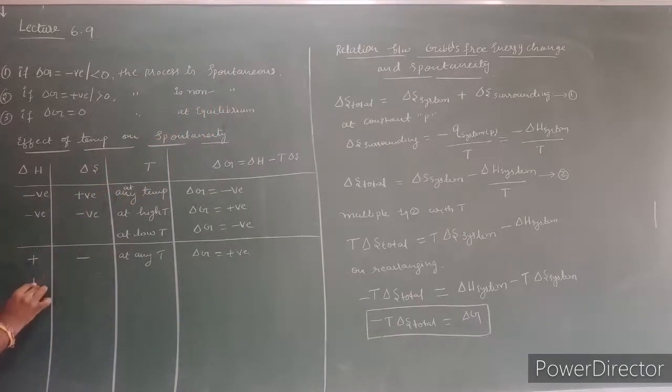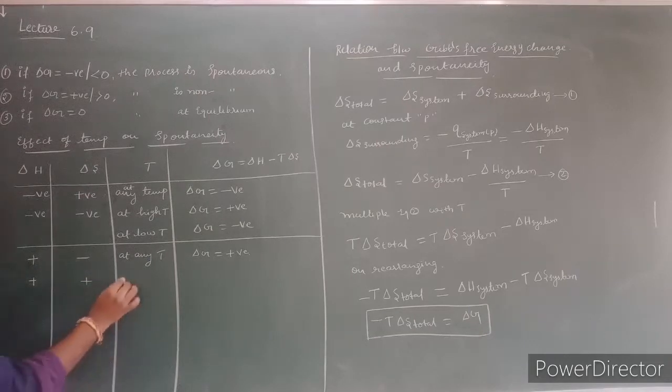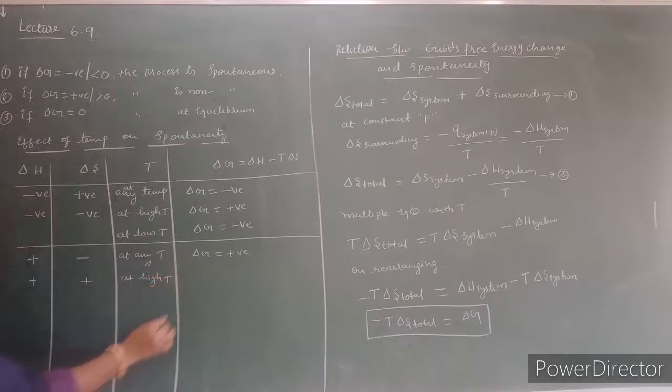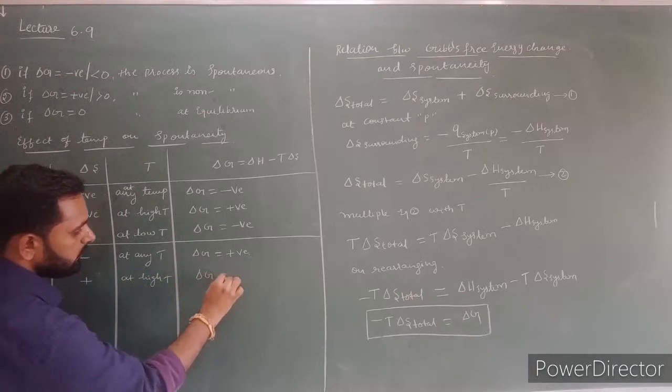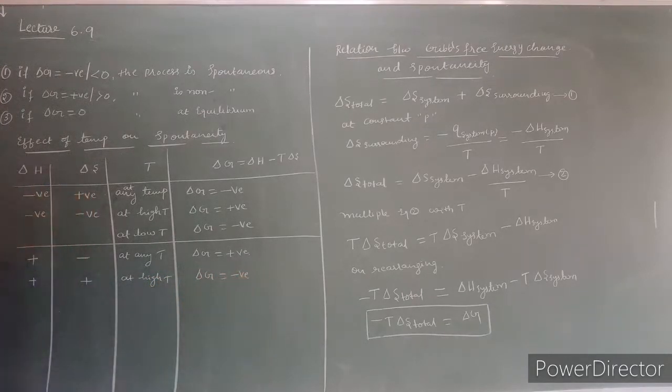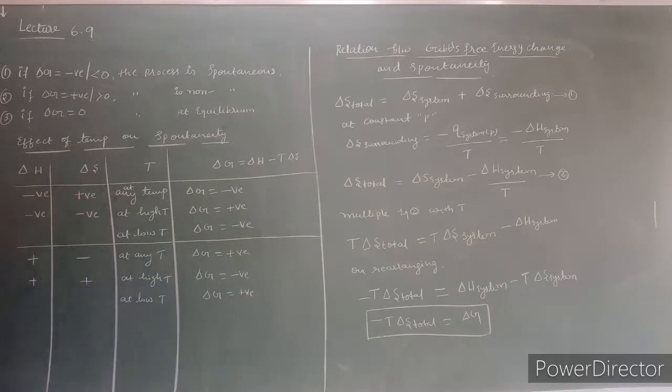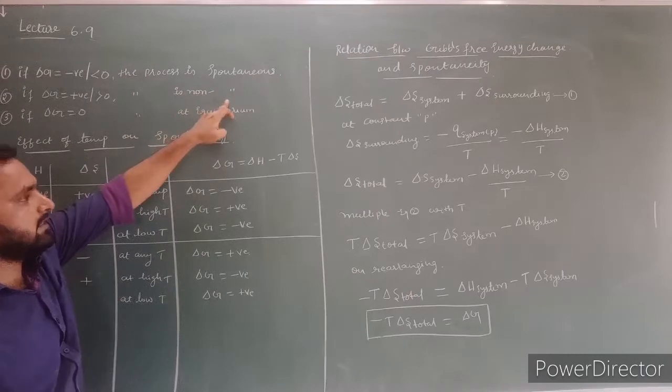If delta H is positive, if delta S is also positive, then at high temperature delta G is negative. Delta G is negative, that indicates the process is spontaneous. At low temperature delta G is positive. Delta G is positive, that means the process is non-spontaneous process.